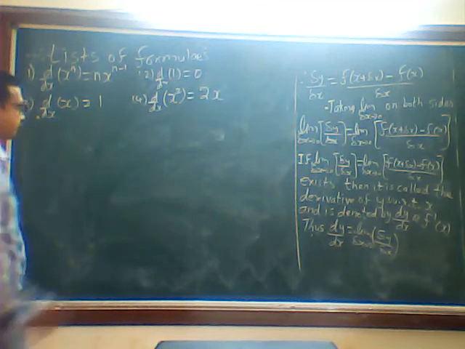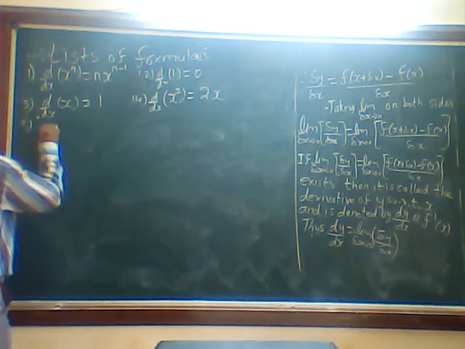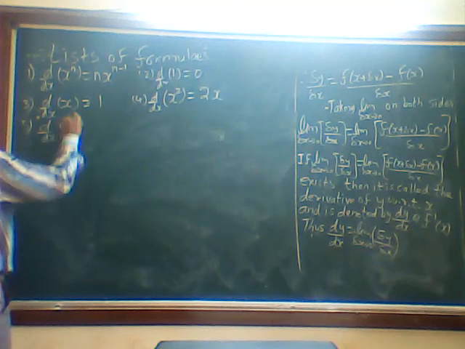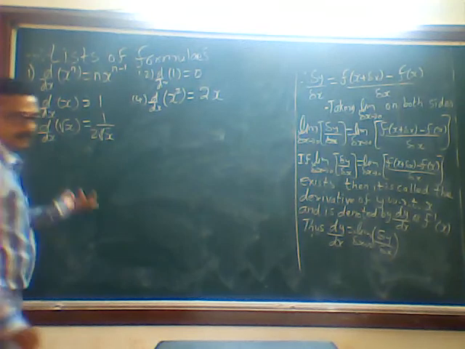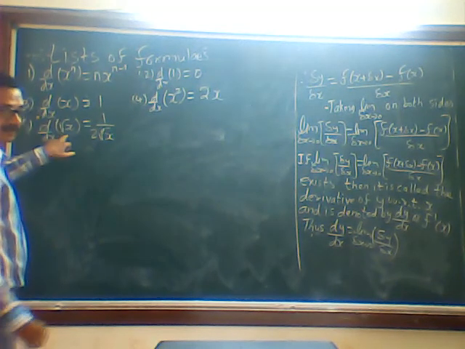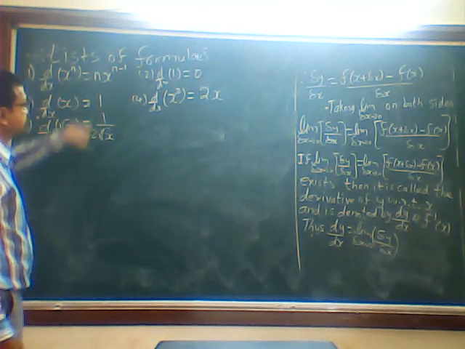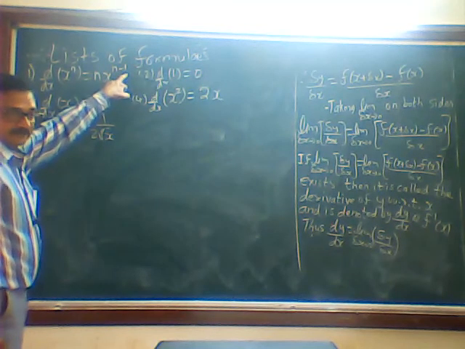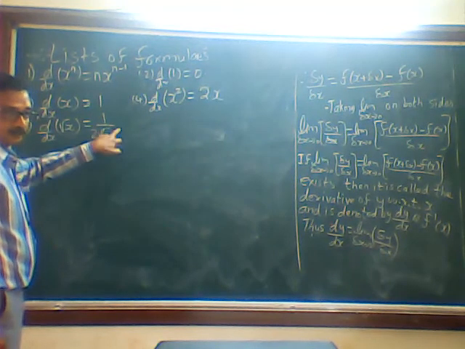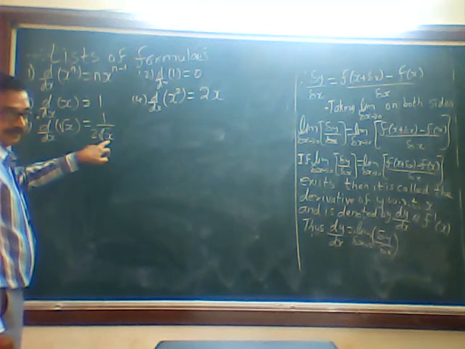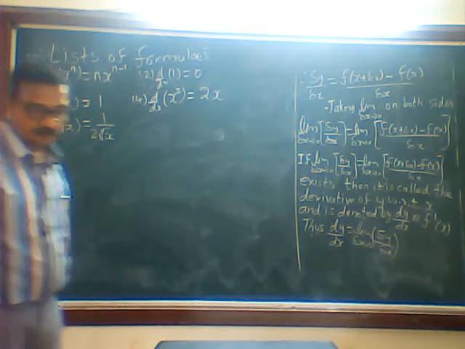It goes on. Okay. Now the fifth one, root x. d by dx of root x is 1 upon 2 root x. You can also derive this. Root x is nothing but x raised to half. n is half, that is 1 upon 2. x raised to half minus 1. Half minus 1 I will get minus half. That minus half, if we throw it down, will become x raised to plus half. x raised to plus half is nothing but root x. That's why d by dx of root x is 1 upon 2 root x.